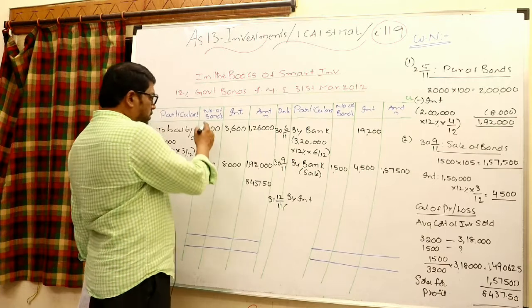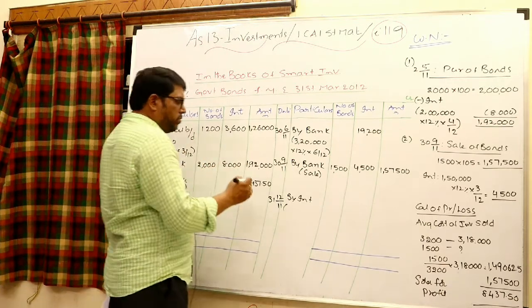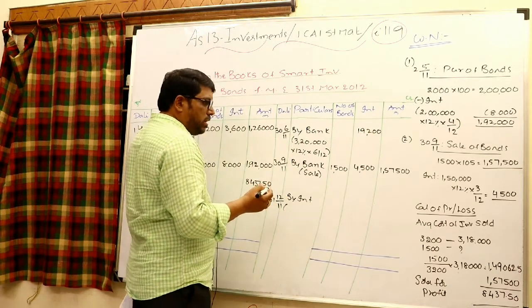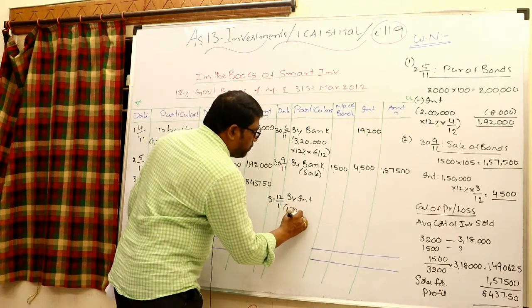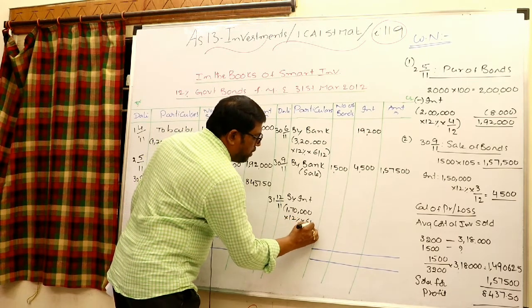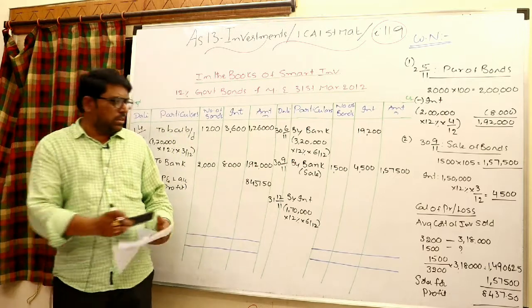So here, 1,200 plus 3,200 minus 1,500, 1,700 bonds you still have with you. 1,700 each 100 rupees, 1,70,000 face value into 12% into 6 months, 6 by 12. Calculate that interest in the interest column.